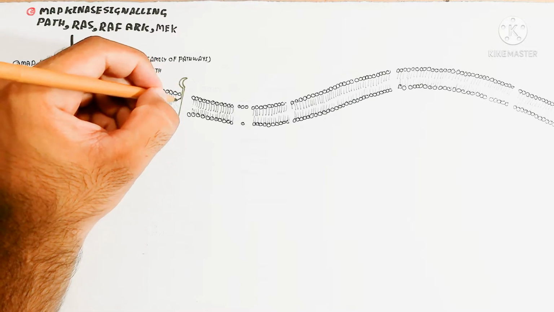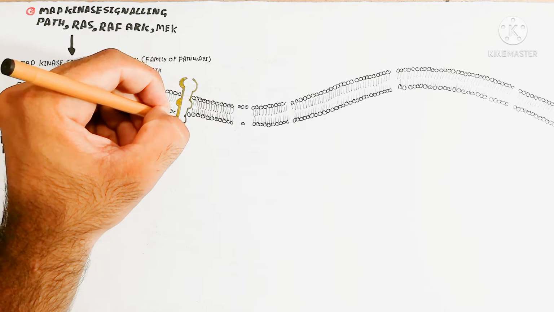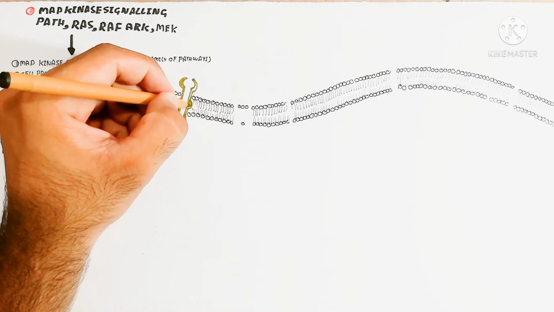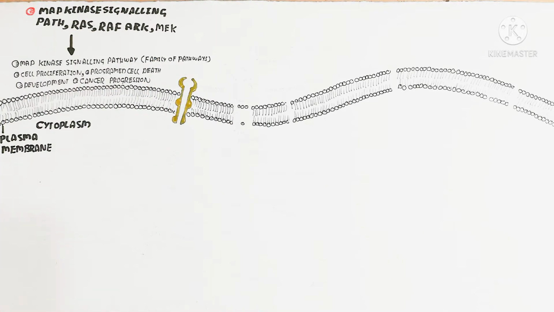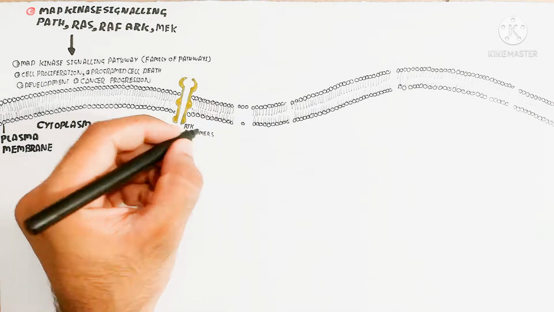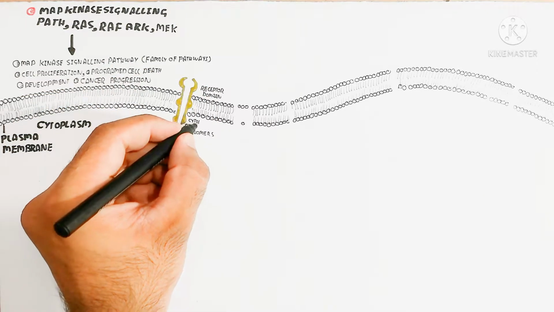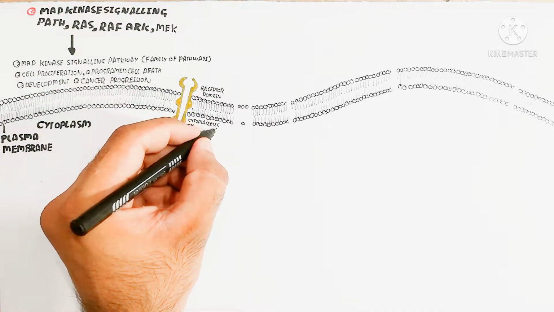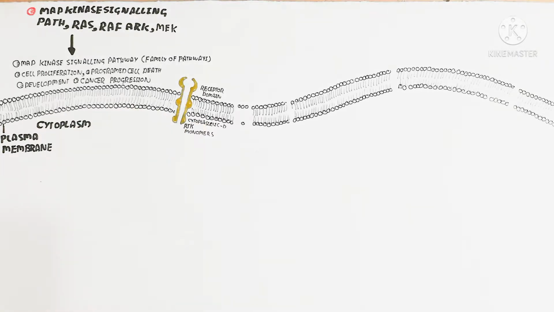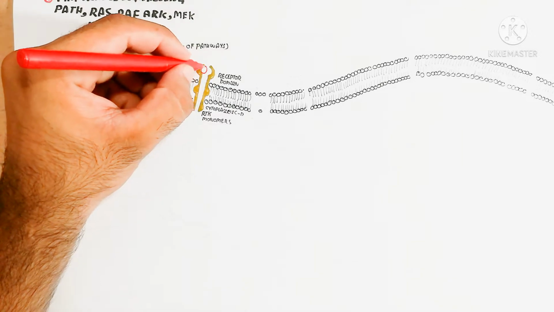Here you can see the plasma membrane and cytoplasm, and the receptor tyrosine kinase monomers. Two monomers contain a receptor tyrosine kinase, with a cytoplasmic domain and a receptor domain.